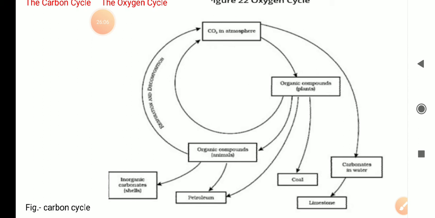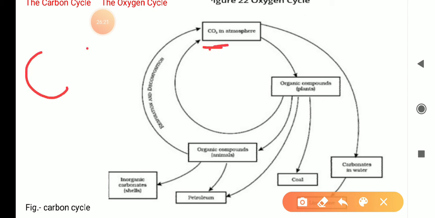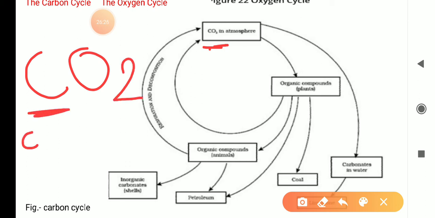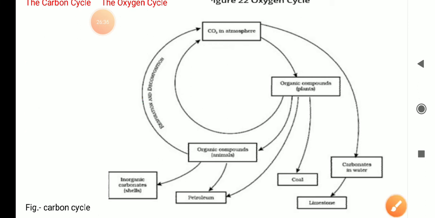Before we study the carbon cycle, we must understand what this carbon is. This carbon is also an element like oxygen, hydrogen. Here we can see the written formula carbon dioxide, CO2. Here this C is representing carbon. But in nature, carbon will not always be found in free form. This carbon will be found in different forms. As we can see, the air containing carbon dioxide, this is also carbon.